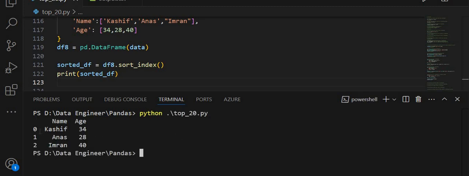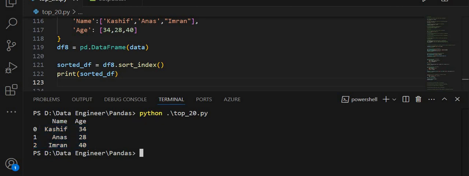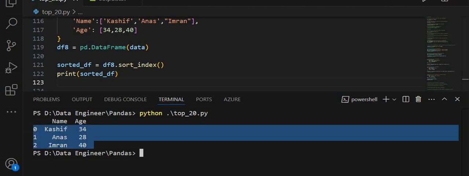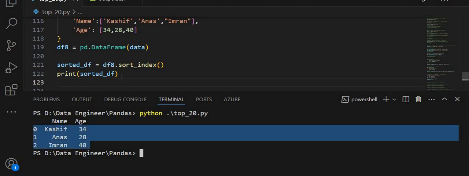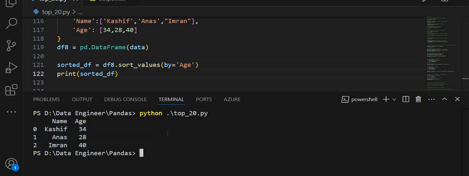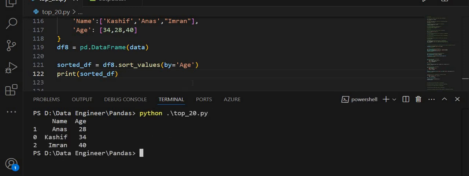As you see, I am getting the index-wise data frame: 0, 1, 2, Kashif, Anas, Imran. So I am getting the data frame output index-wise.